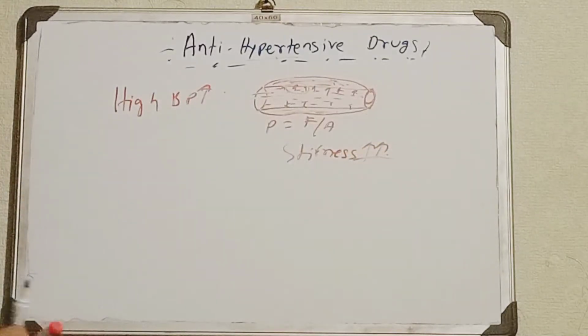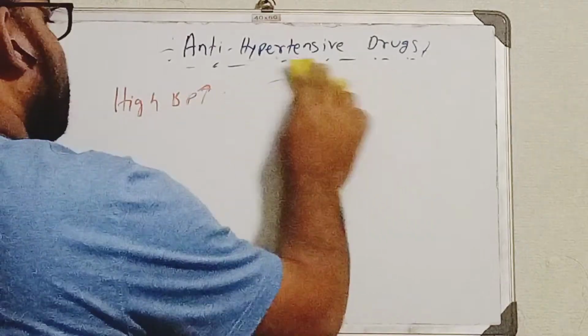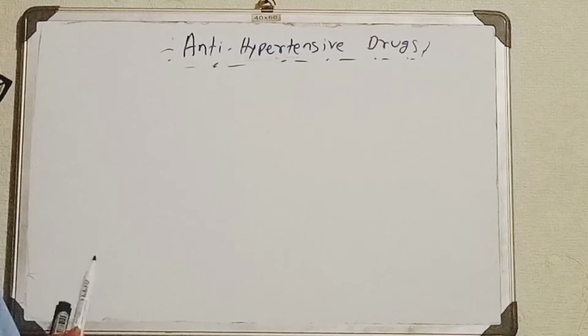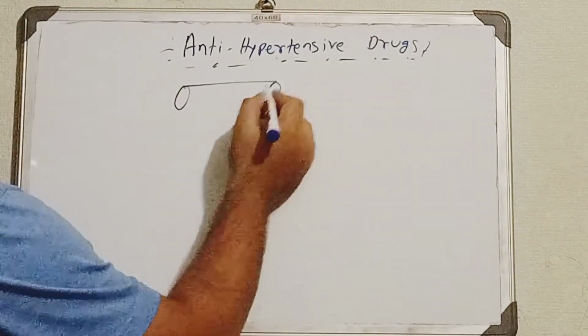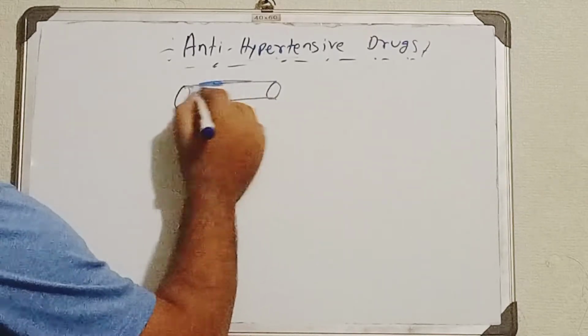Now to understand it, let's have another concept regarding how the stiffness is increasing. The vessel will be thickened. I am talking about the thickness.